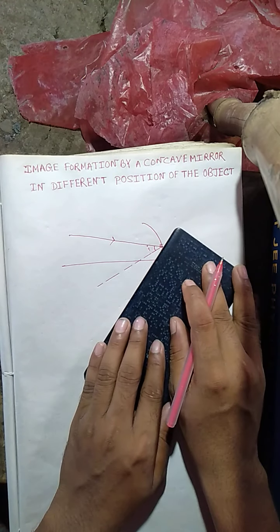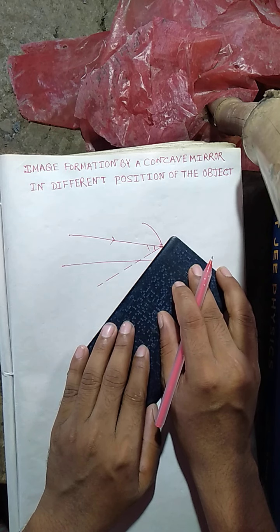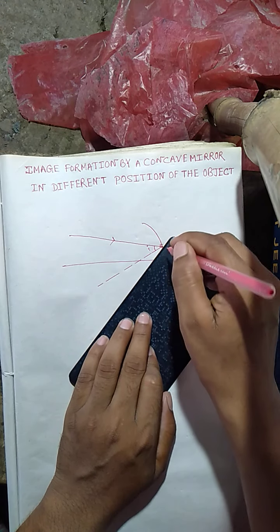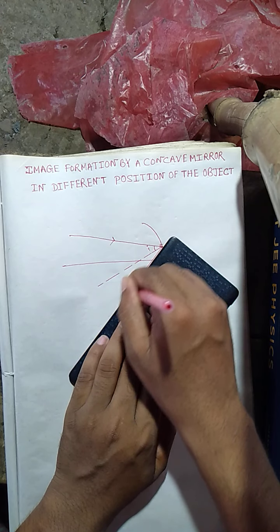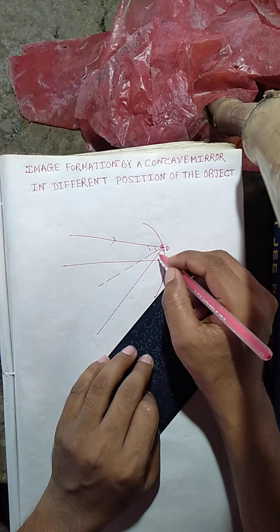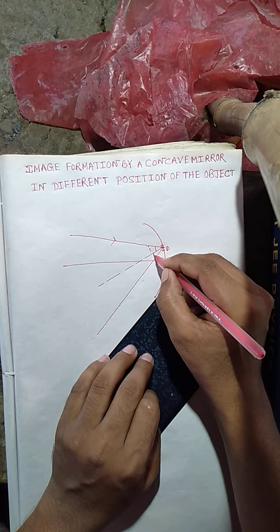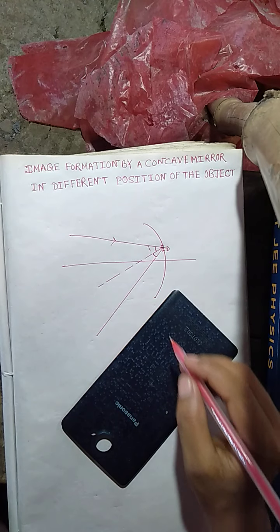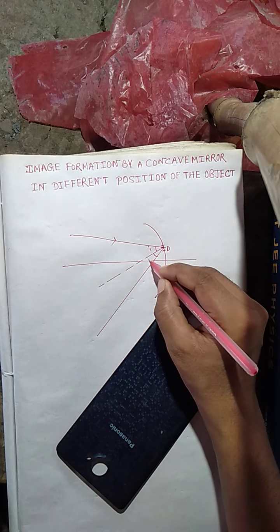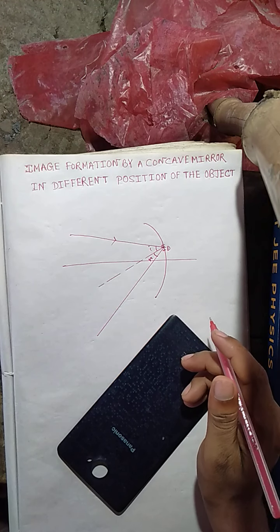So you have to draw the reflected ray in such a way that the angle of incidence is equal to the angle of reflection. In this picture you can see that they are equal.